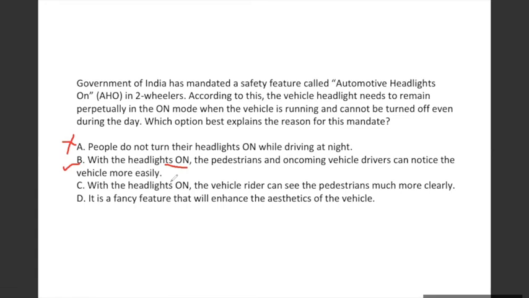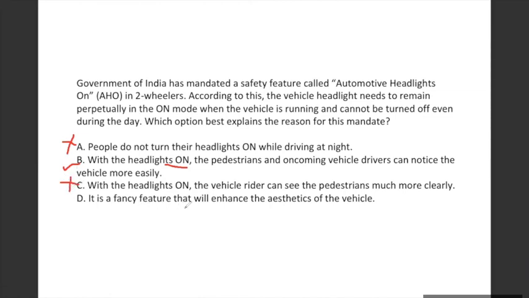But for the driver whose vehicle is throwing that light on any object in front, it doesn't matter, because the sunlight is the strongest in the morning time, and it doesn't matter for somebody driving whether or not the headlight is on or off. So this is also wrong.